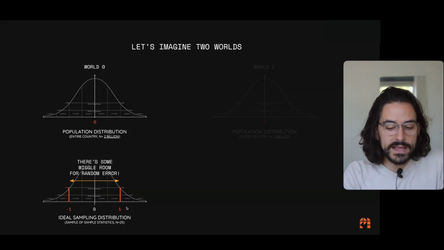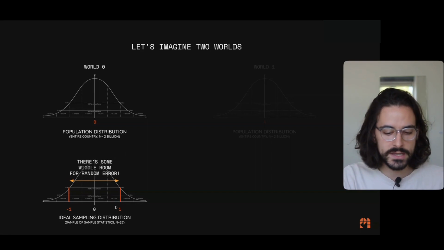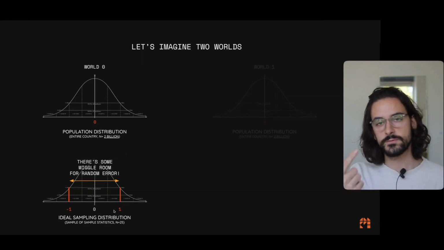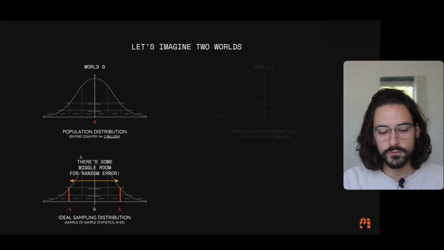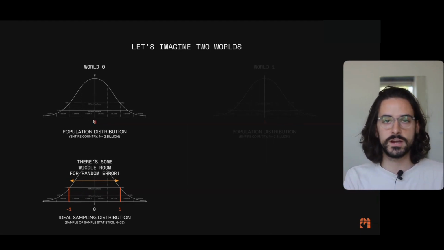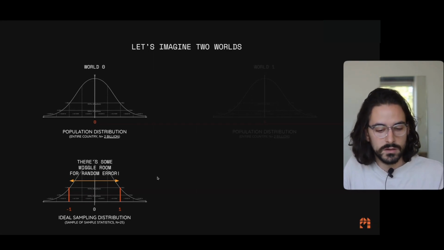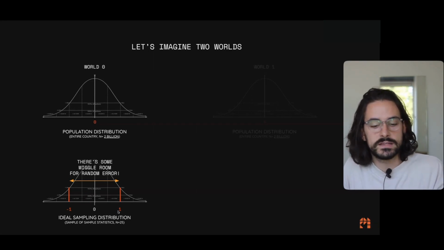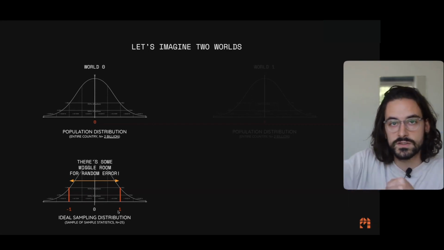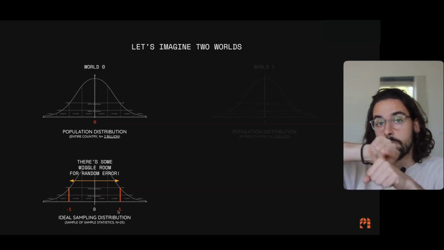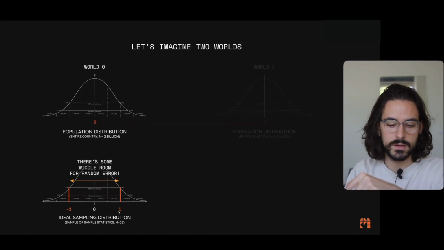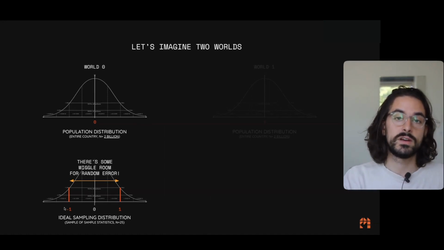So you might ask me, how is it possible that we found a sample with difference 1 if we know that the value in the population is 0? Well, that's exactly the thing that I'm telling you. So maybe you got a sample in which people were too depressed. And then it seems that the difference in depression of using Instagram is going to make you more depressed, right? 1, it's going up. Or it can be that you found people who are way too happy.